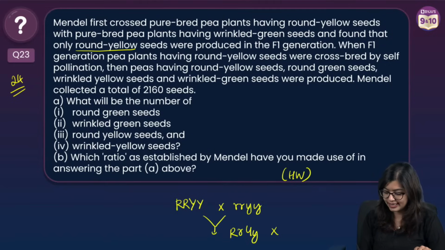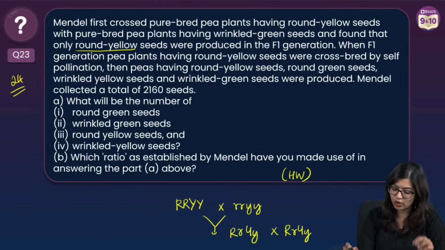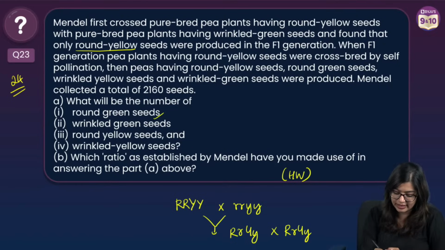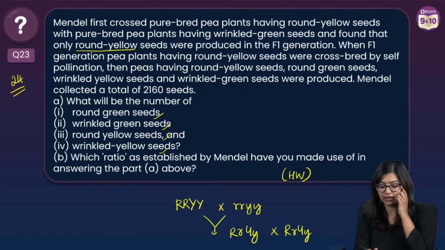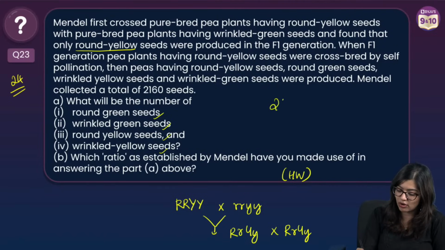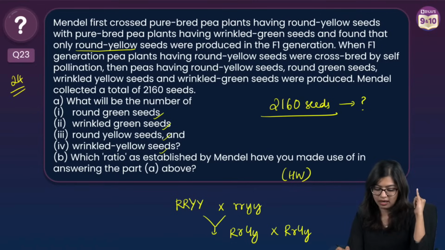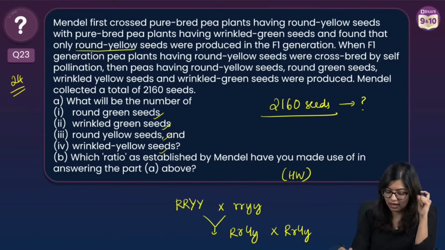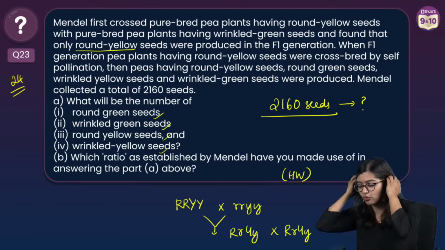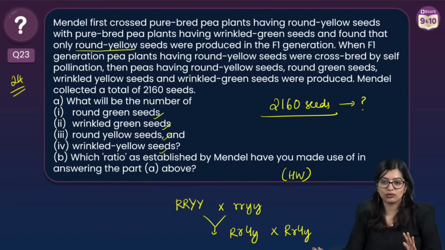Now when he self-bred this, so basically did a dihybrid cross, he got 4 combinations, right? So he got 4 combinations where he had round and green, wrinkled and green, round and yellow, wrinkled and yellow. So in this case, they are asking you if there was a total of 2160 seeds, how many would be round and green, round and yellow, wrinkled yellow? Yes? So what do you need to do? So they have given you that there are a total of 2160, right?